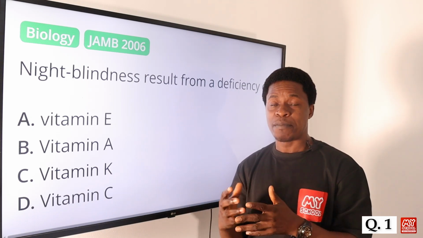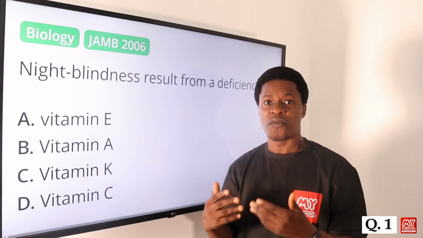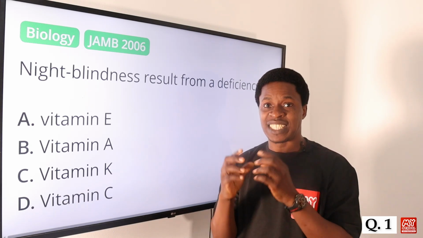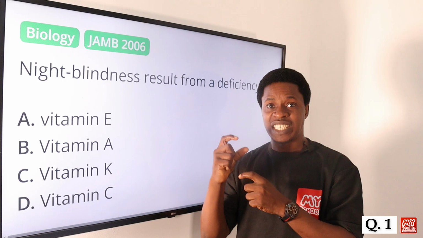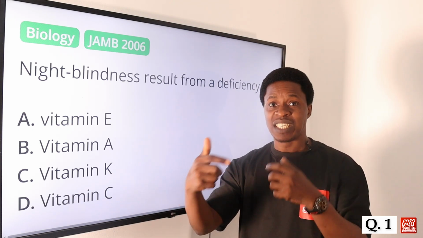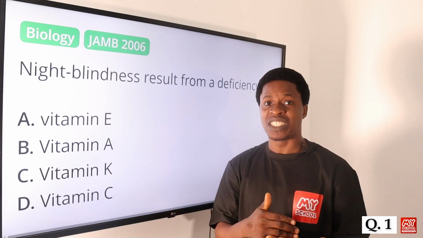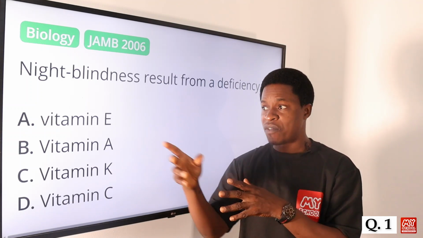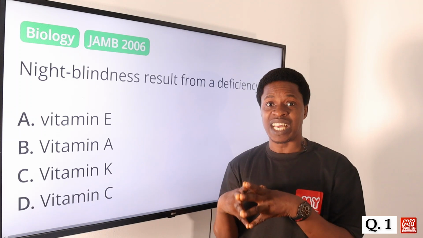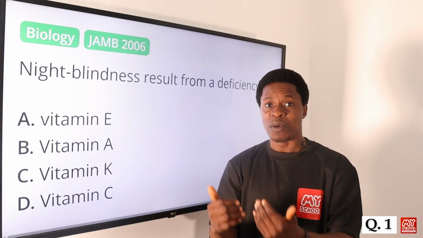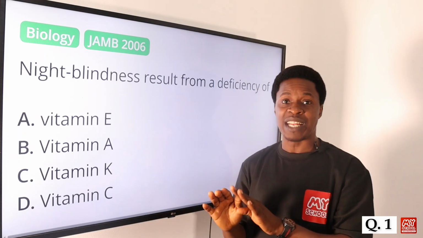And that pigment is responsible for the retina, regulating the retina so that when there's low light, one can still be able to see very well. So once one is deficient of vitamin A, those pigments will not be produced for the retina to regulate it. So it causes what? Night blindness, okay?